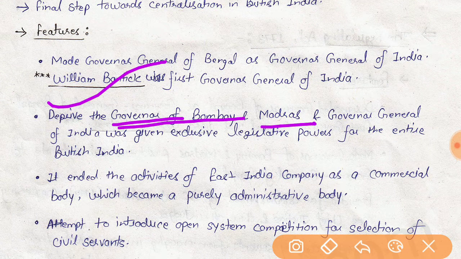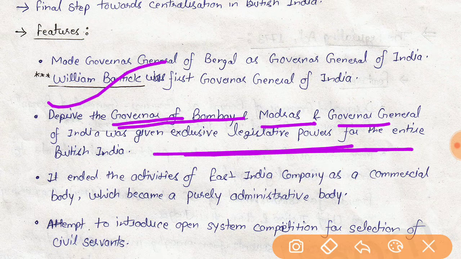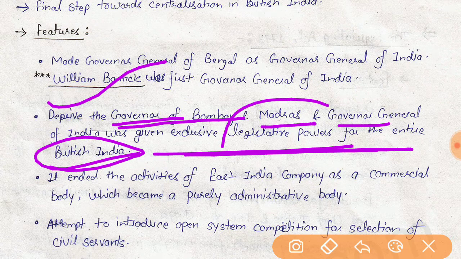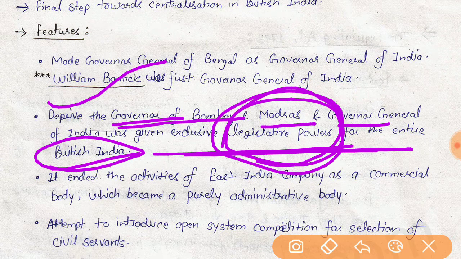It also deprived the governors of Bombay and Madras of their legislative powers, and the Governor General of India was given exclusive legislative powers for the entire British India. Means through this act, the governing councils in the different provinces were cancelled, and the entire exclusive legislative powers were handed to the Governor General of India.